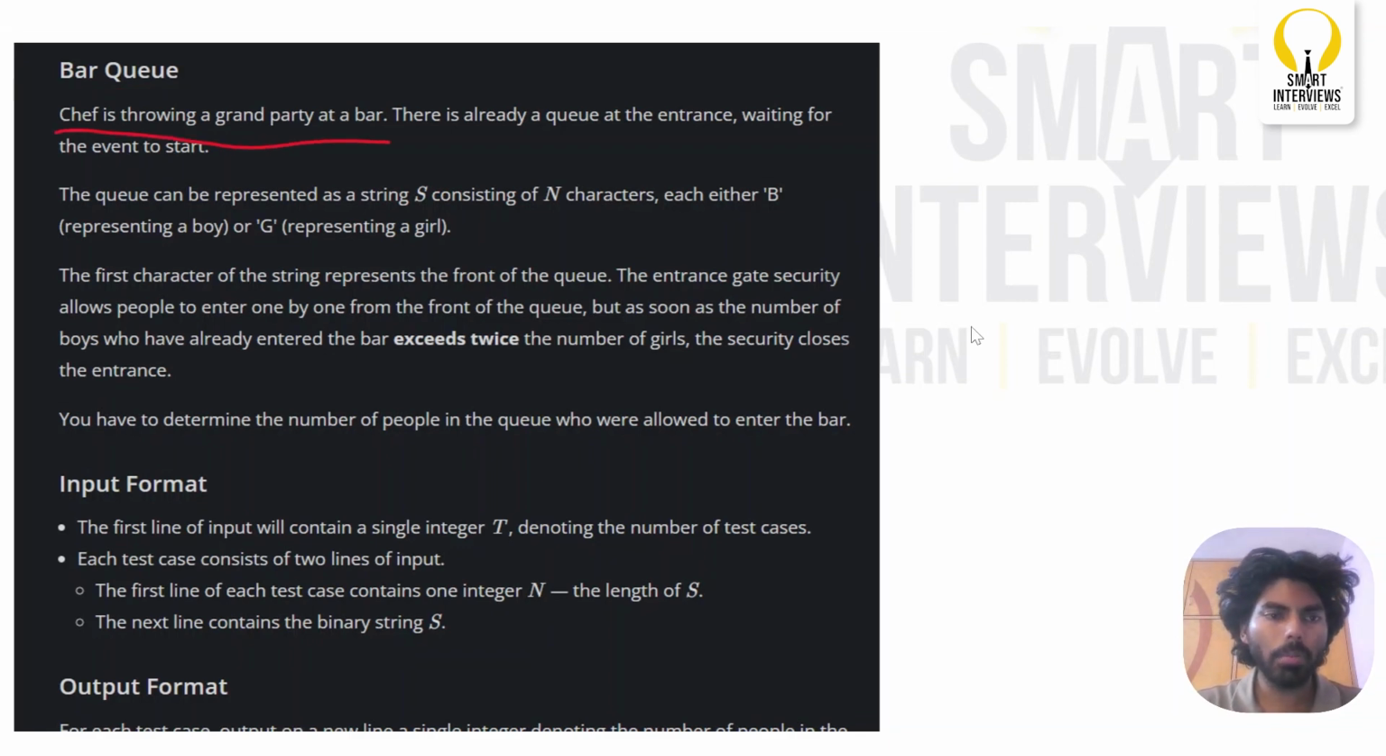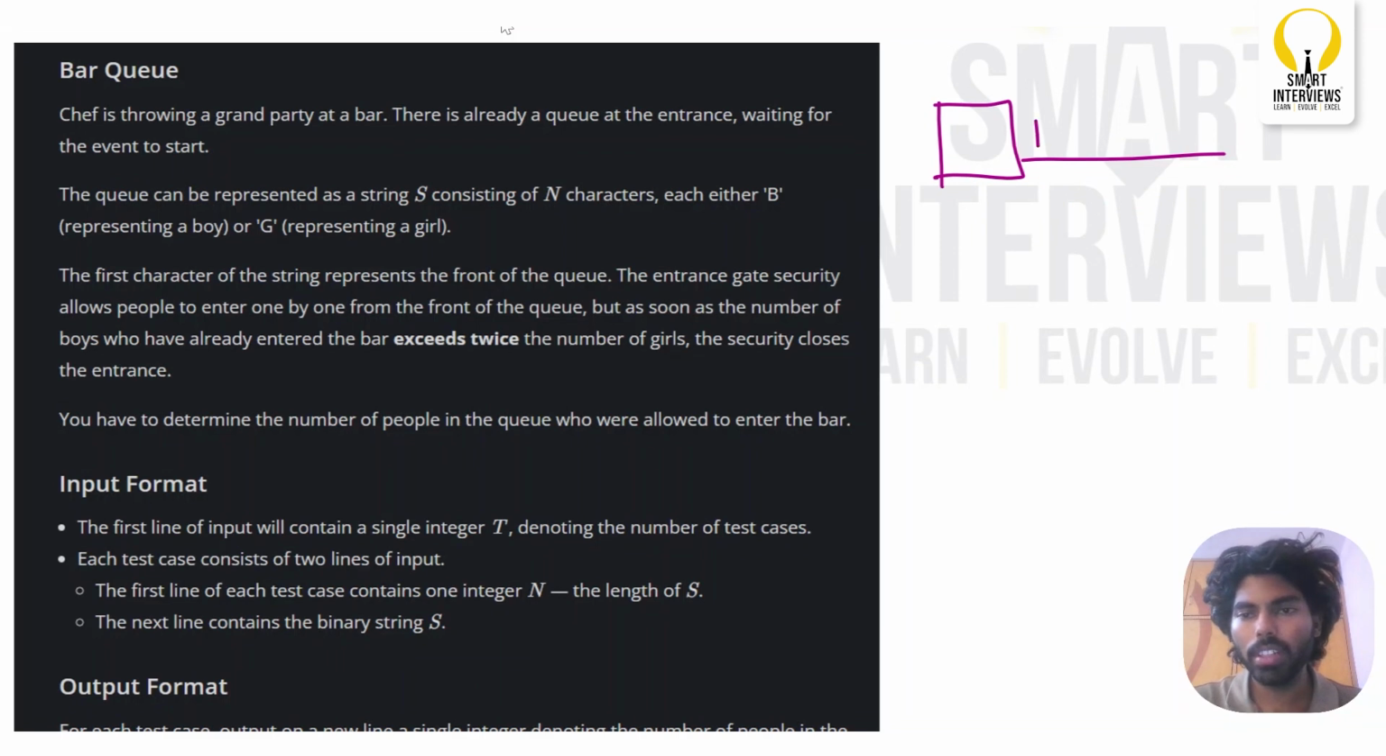Chef is throwing a grand party at a bar and there is already a queue at the entrance waiting for the event to start. You can assume that there is a bar, and in front of the bar there is a big queue, and this queue can be represented as a string, where each character can either be a B or G, something like this. So this entire thing is a big queue. Each character is either B or G. Now what is this B? B is nothing but a boy and G is nothing but a girl.